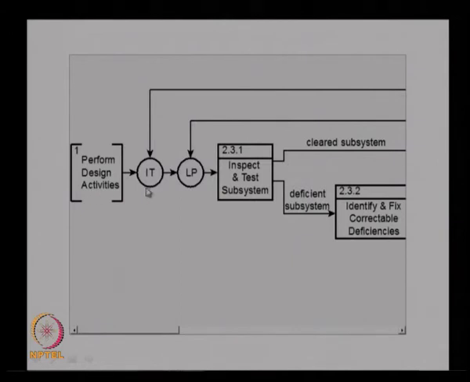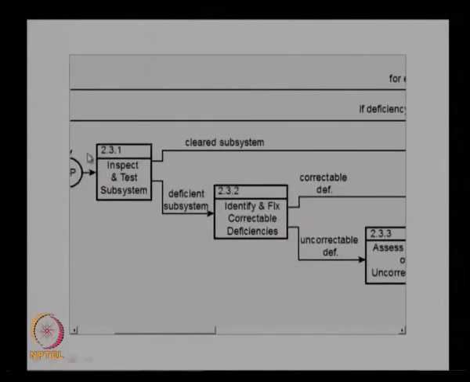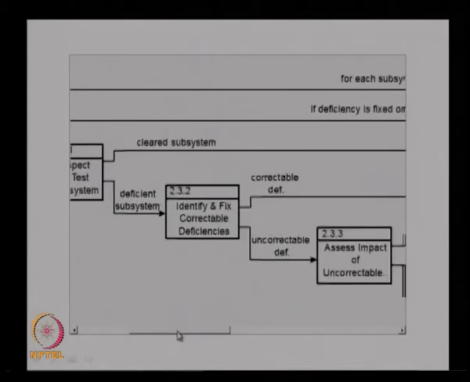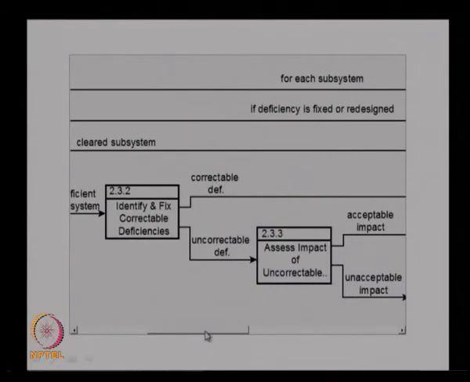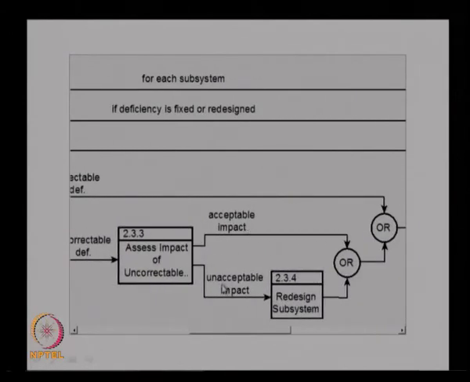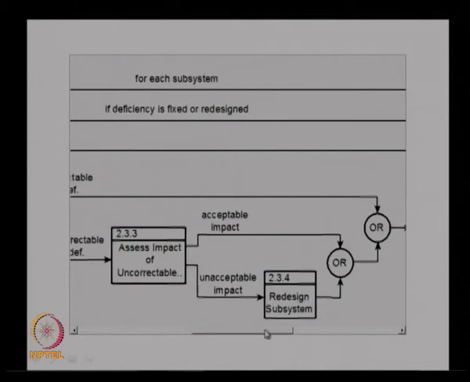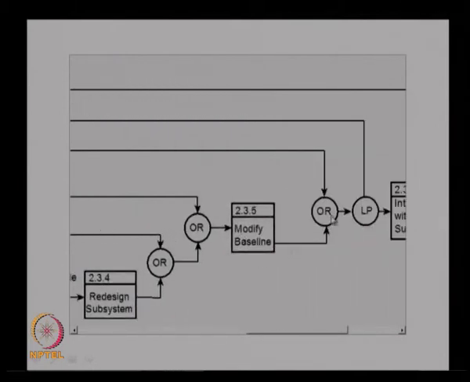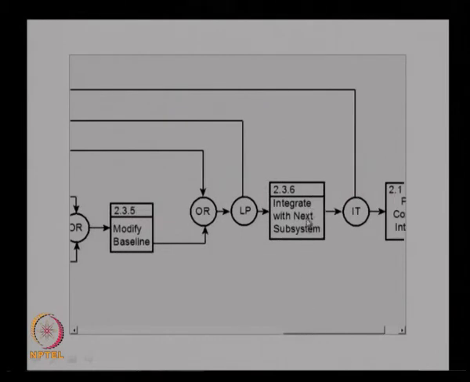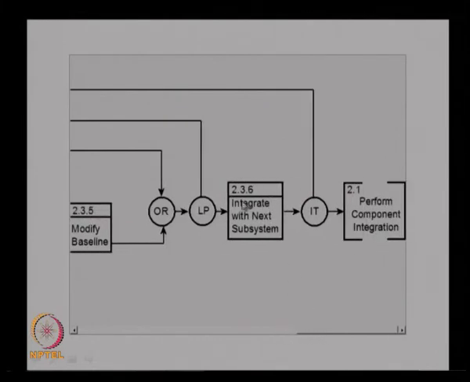We perform the design activities and then inspect and test the subsystem. The deficient subsystem goes through one channel and the cleared subsystem goes through another, with unacceptable deficiency and correctable deficiencies, and here again acceptable impact and unacceptable impact. If there is an unacceptable impact, we redesign the subsystem, it goes to modify baseline, and then goes back to the testing stage. Once it is tested and cleared, it comes to the integration with the next subsystem and continues till all the integration has been completed. This is the process of subsystem level integration.